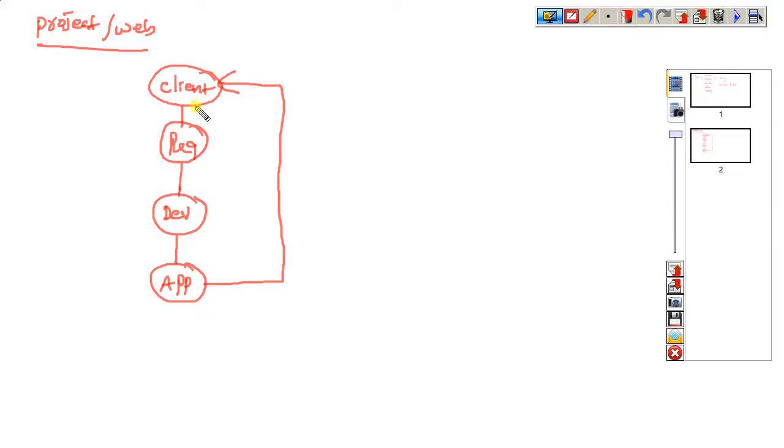What is a project? One client having some requirements. That requirements they give to one company. In that company, developers develop the application, and this application is given to that client. So that client will provide this application to their customers only, not all the persons. This we call a project. We discussed this in the last class.